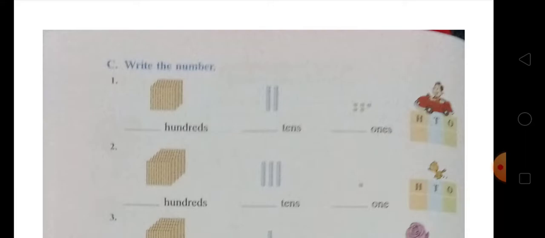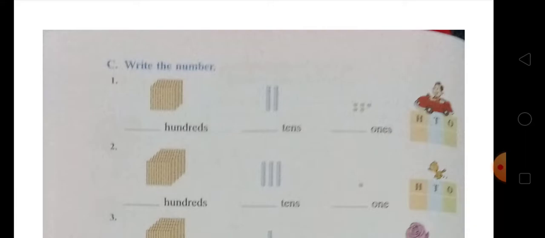After that there are 2 groups of tens blocks, so that makes 2 tens, plus 5 ones made from 5 single blocks, that makes 325. What will make 325? On the ones place there is 5, on the tens place there is 2, and on the hundreds place there is 3, that makes it 325.